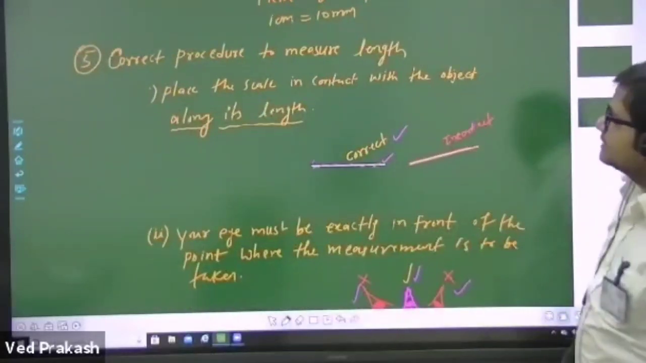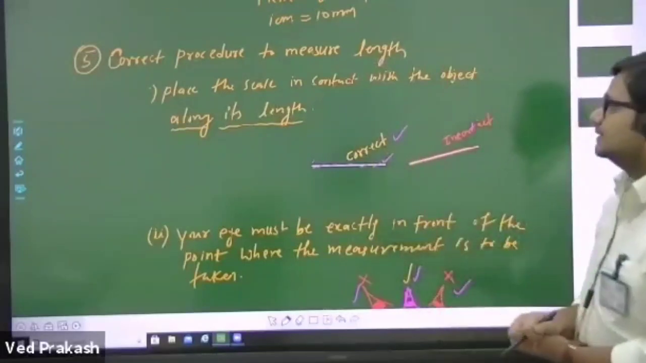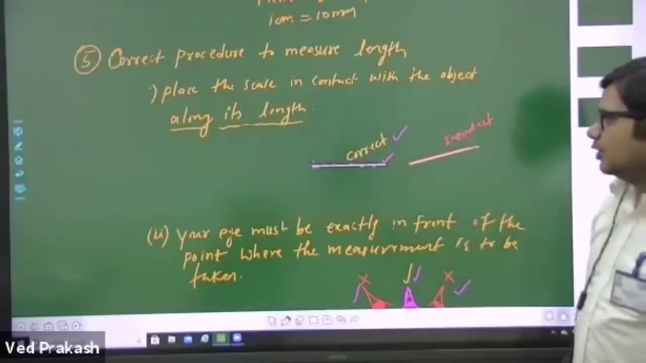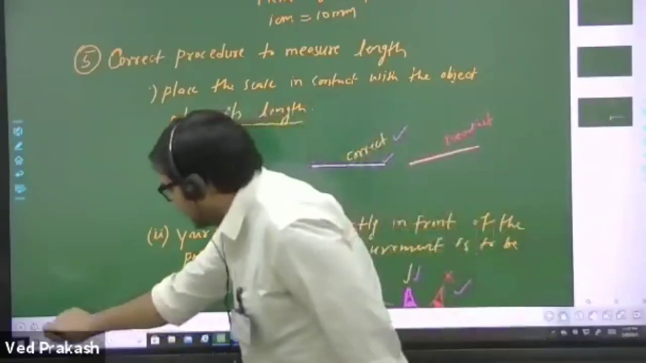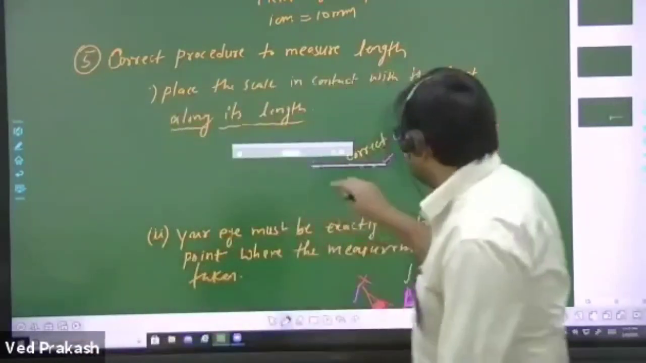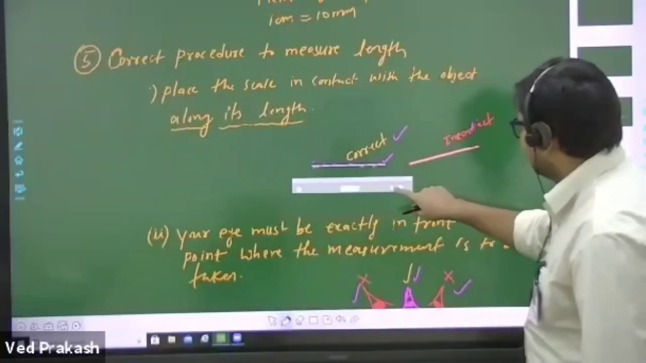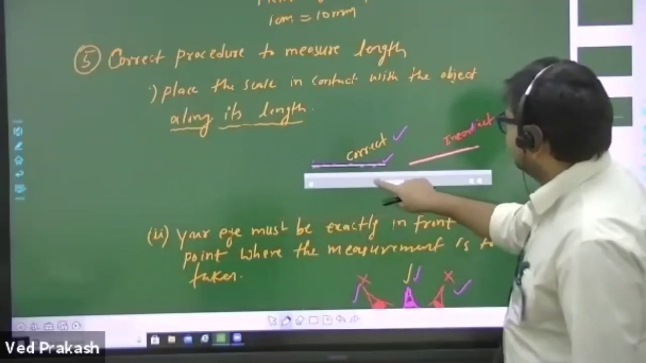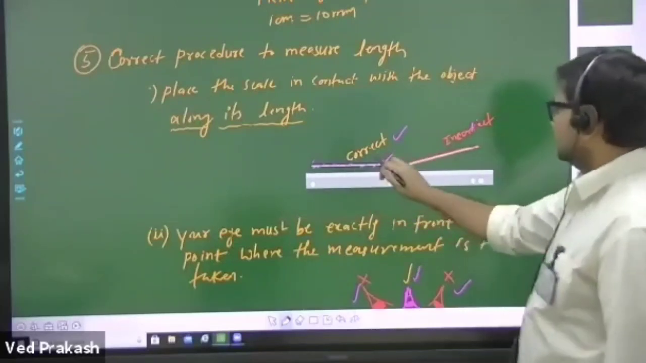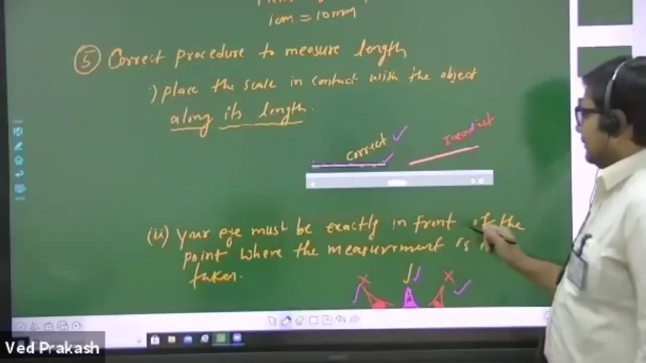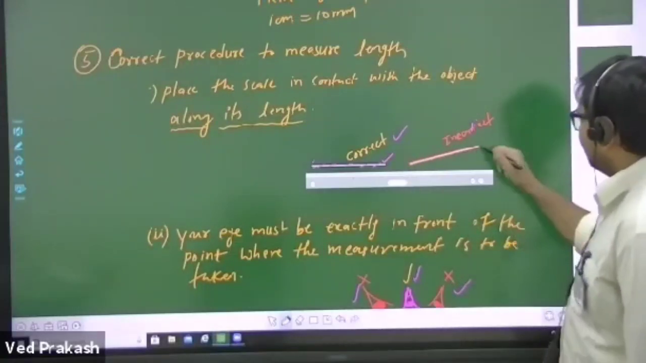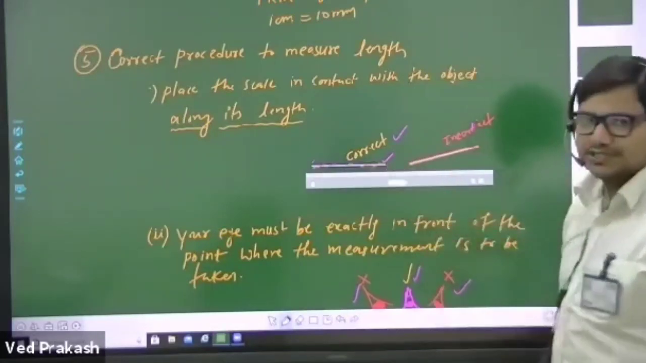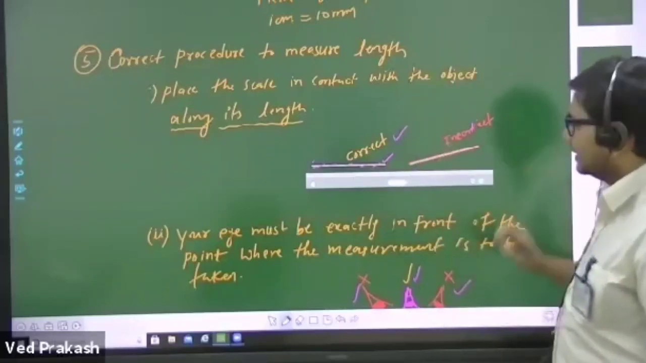So the next part is the correct procedure for measuring a length. The first correct method to measure a length is to place the scale in contact with the object. Let me select a scale here. This is a scale. So if you want to measure the length of this rod, then you have to keep this rod along this scale. This is the correct method, right? You cannot measure the length of this rod by placing it at some angle with this scale. You have to keep it along this scale. Okay, so this is the correct method, this is incorrect.